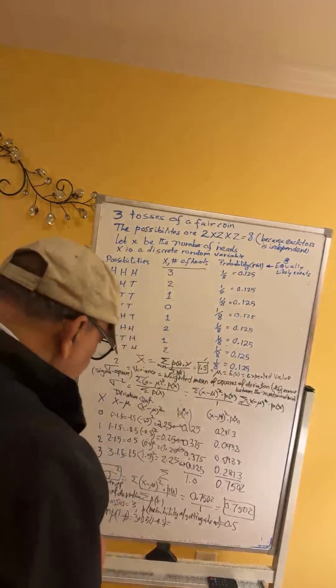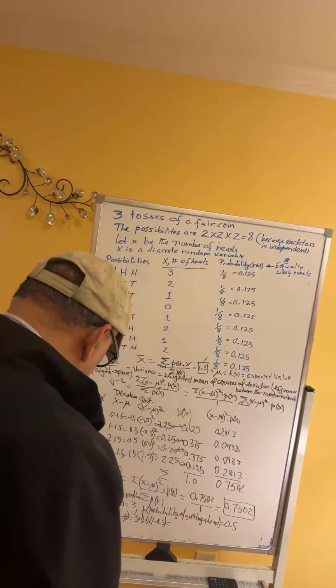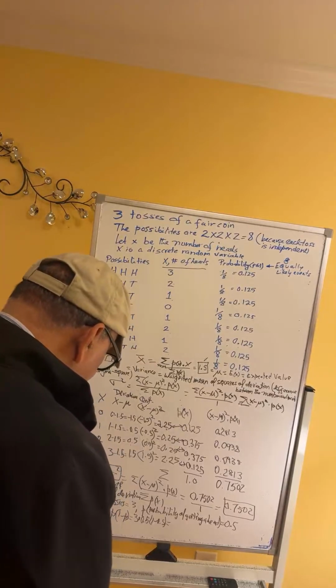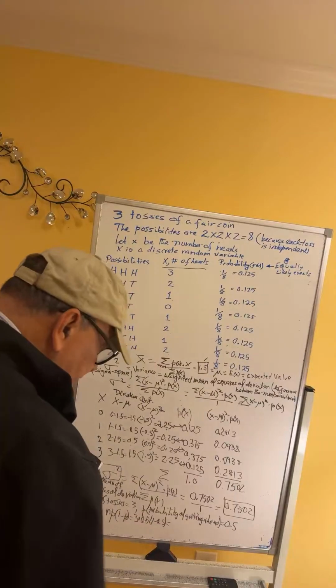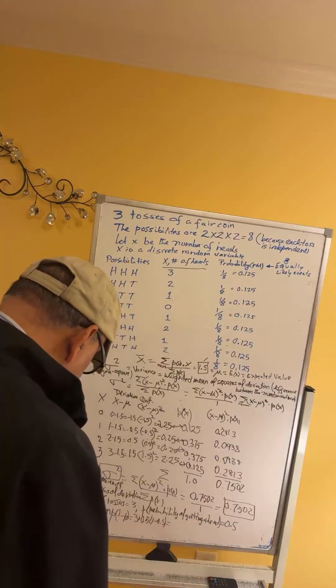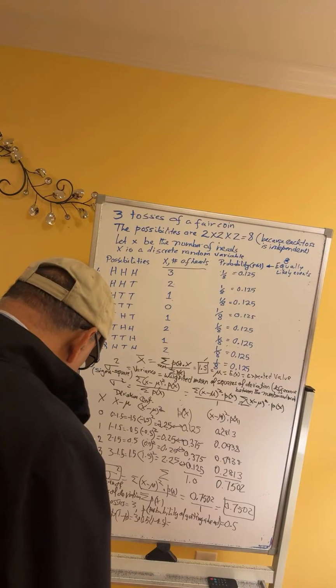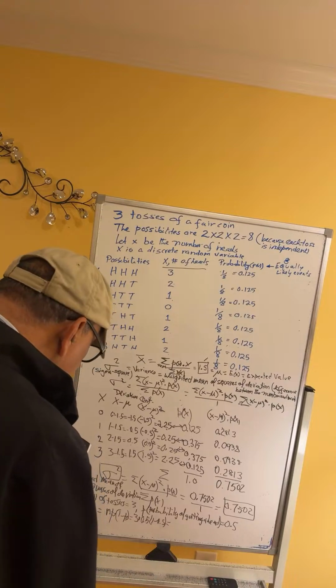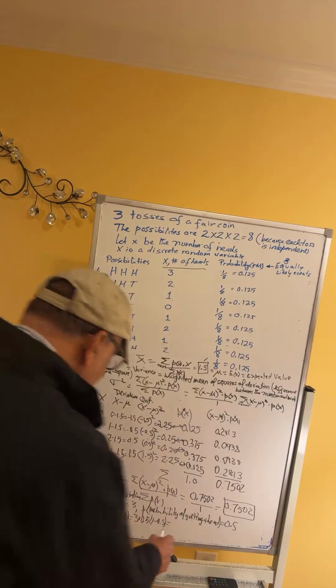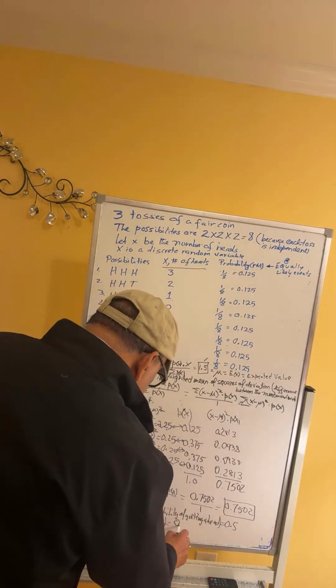So it is 3 multiplied by 0.5, the probability of success of getting a head, in parentheses 1 minus 0.5. Close the right parenthesis and hit enter. And this is 0.75.